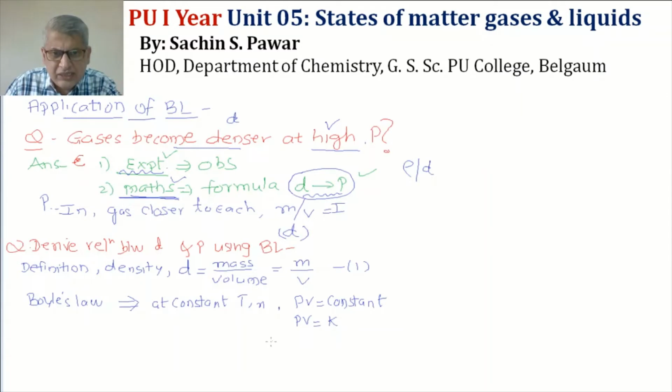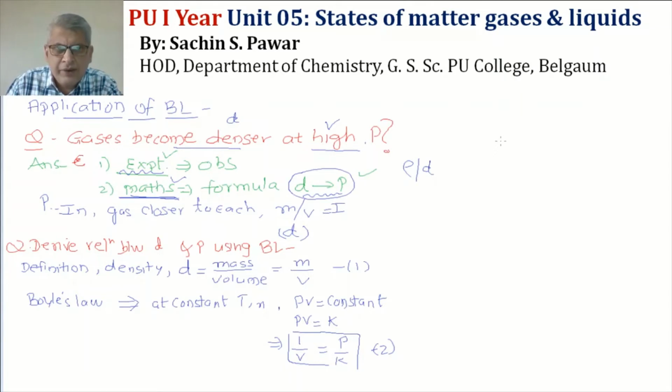This implies V = K/P, or I can also say 1/V = P/K. This is equation number 2.